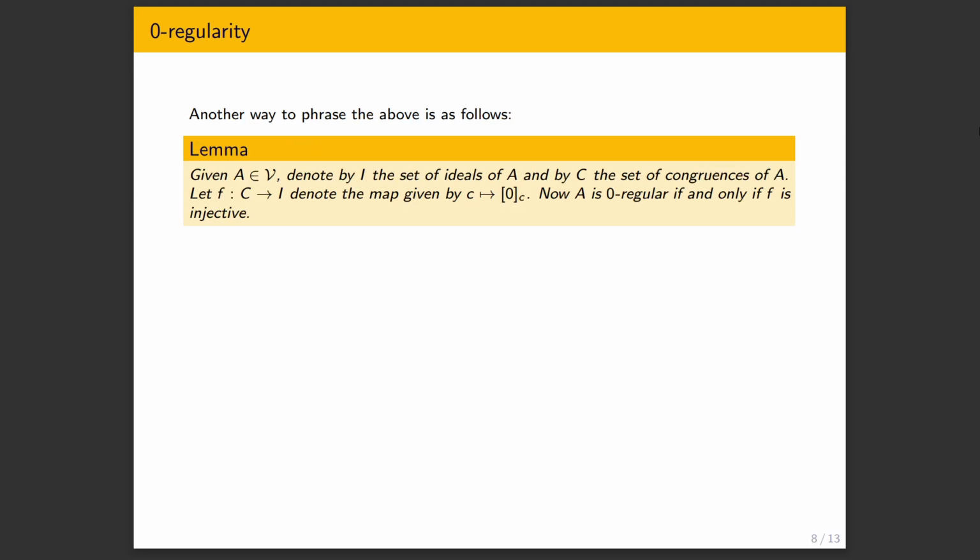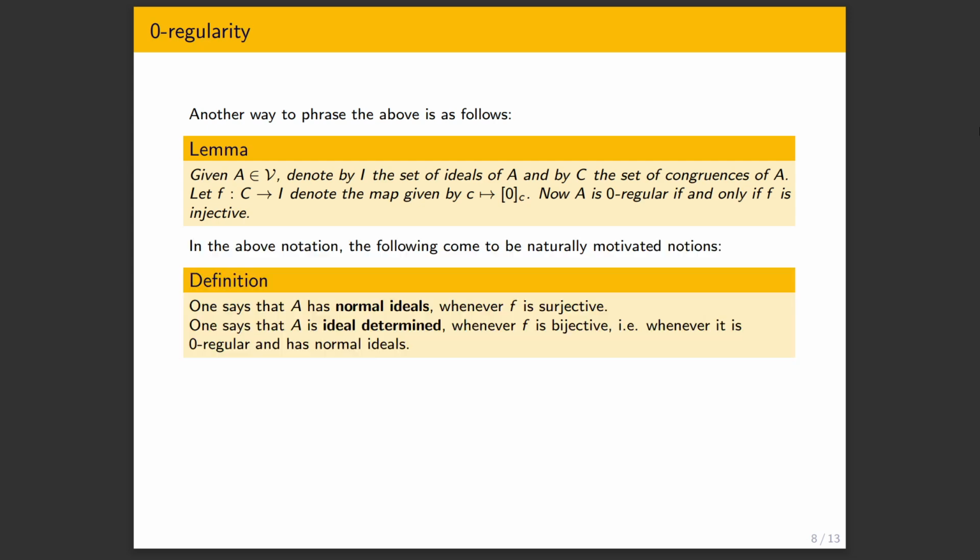Yes. So now here, this kind of injectivity, surjectivity characterization, which I think makes it maybe a little more intuitive. So for any algebraic structure A from our variety, let's say we have the set of ideals I of A and the set of congruences C of A. We want to kind of put them in bijective correspondence. This is our ultimate goal. Above, we have described a map f from C to I. For every congruence, we get an ideal. We take the equivalence class at 0. And now, zero regularity is precisely requiring f to be injective.